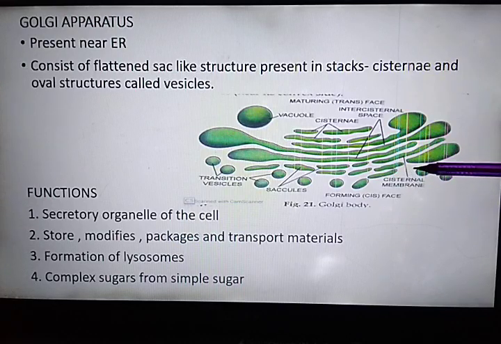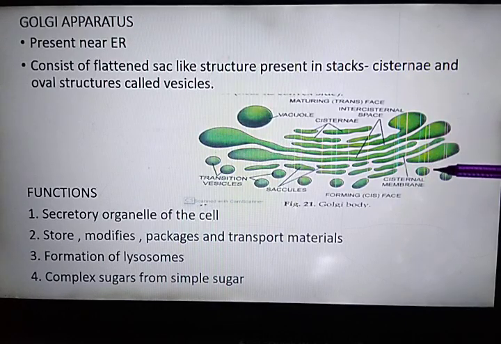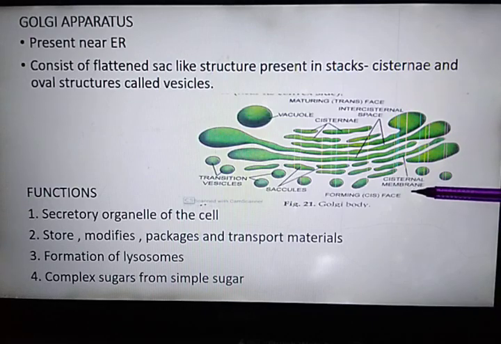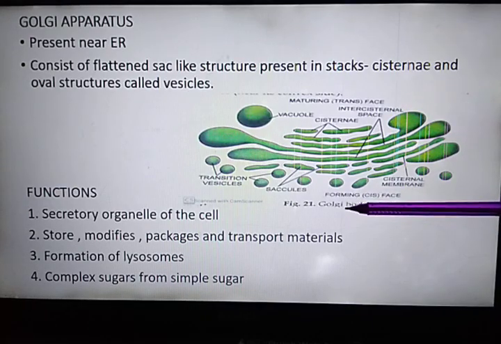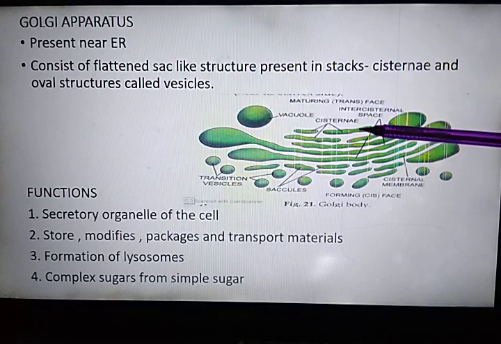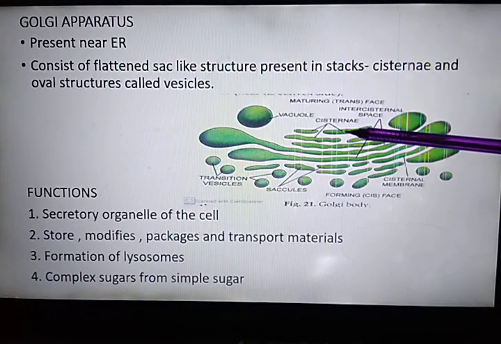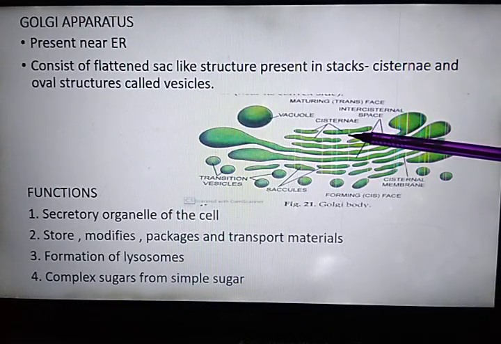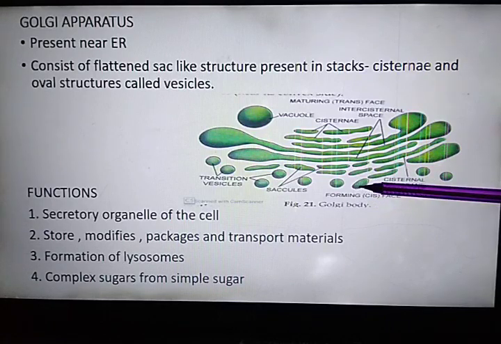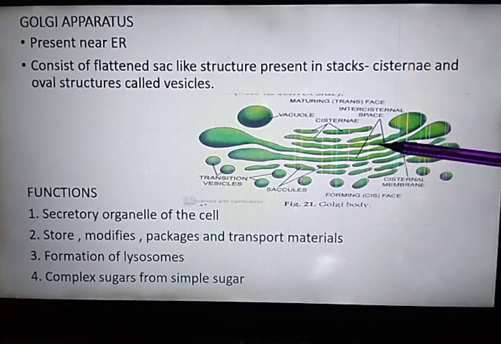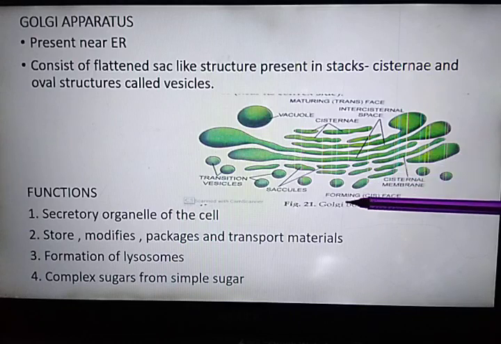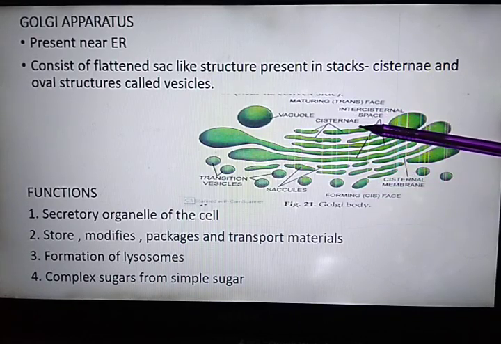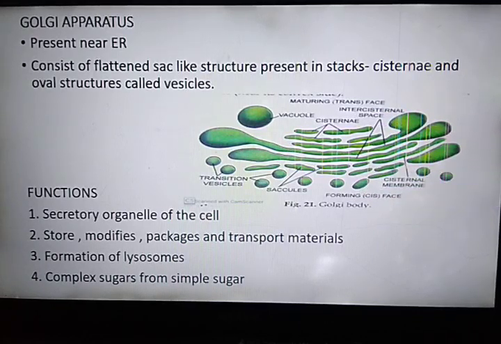What are vesicles? As you can notice, these are round structures, these are membrane bound, and these are formed from cisternae. So what we can conclude now, that the Golgi body, it is formed of flattened membrane bound sac like structure called cisternae and small vesicles which are formed by the cisternae. That Golgi body consists of cisternae and vesicles.